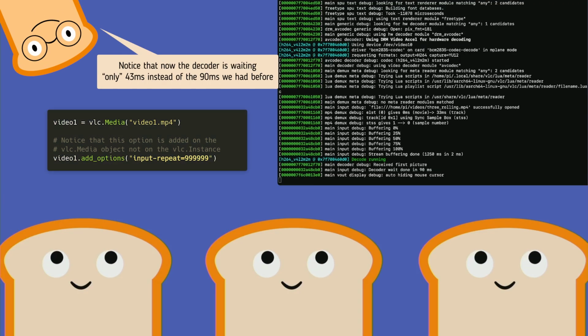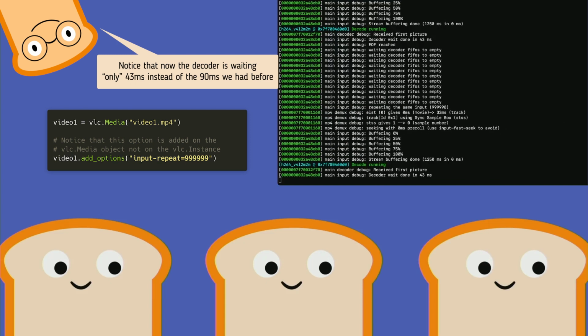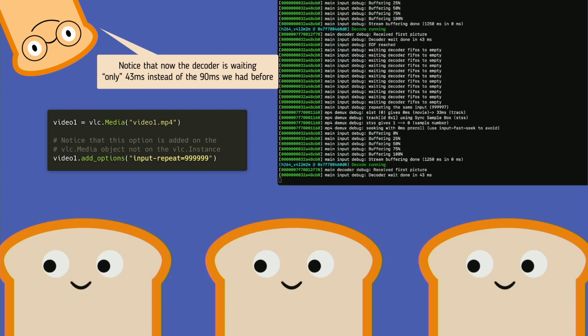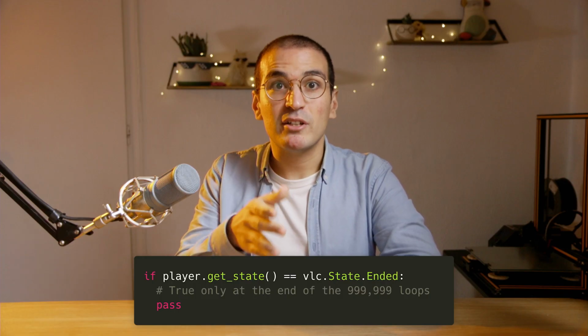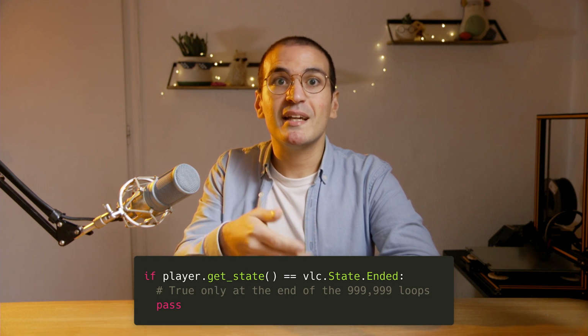Finally, I found an option called input repeat to loop almost perfectly a single video file. You're supposed to set the value to -1 to get an infinite loop. But that's currently not working, at least on the Python version. Just use a very big number and loop it manually if it ever stops. I can live with the playback not being gapless once every few months. But since playback now never stops, I lost the ability to check if a video had ended to switch to another one, which was something I needed for my project. Once again, if your project is very simple, that might be the way to go.